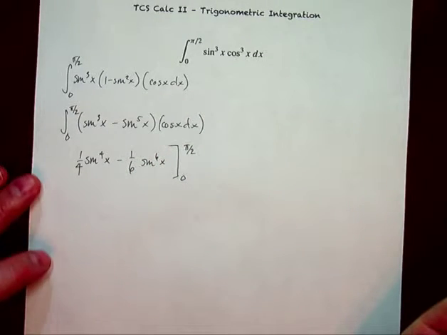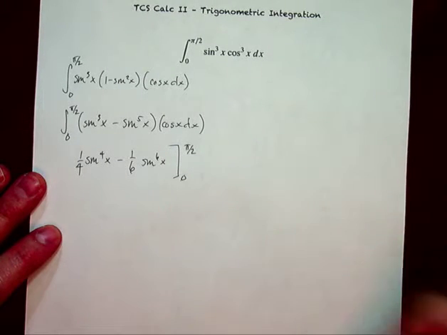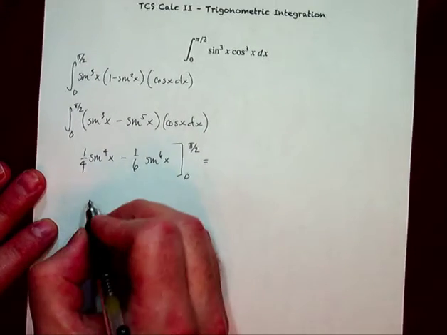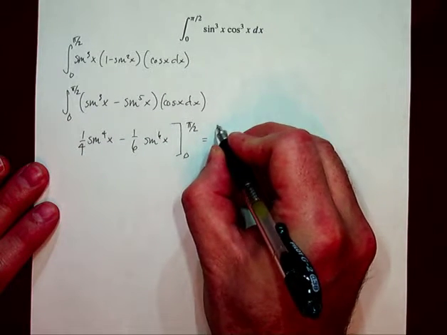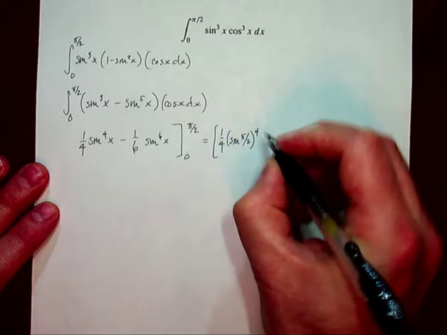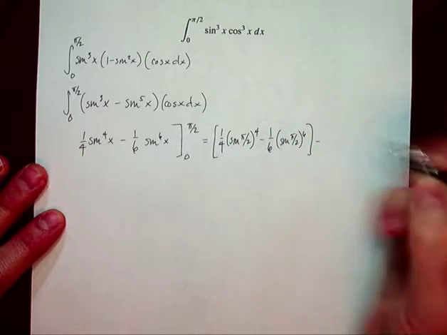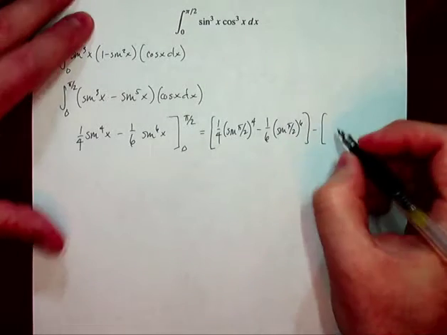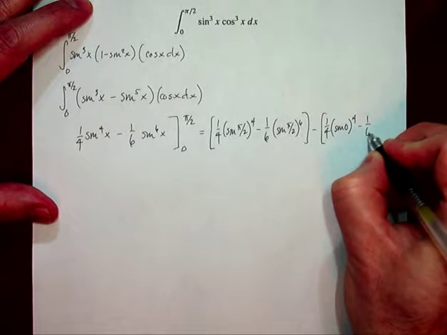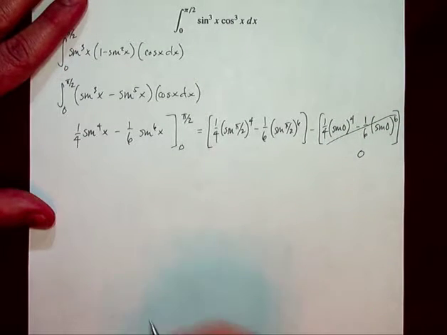Now, if you want to factor in order to make this simpler, I guess you could, but pi over 2 and 0 are pretty easy values to deal with. So let's just plug in and evaluate it from 0 to pi over 2. What I have here is 1/4 sine pi over 2 to the 4th minus 1/6 sine pi over 2 to the 6th, minus, well, this next one's just going to be 0, because it's 1/4 sine of 0 to the 4th minus 1/6 sine of 0 to the 6th, and all of that is 0 because sine of 0 is 0.